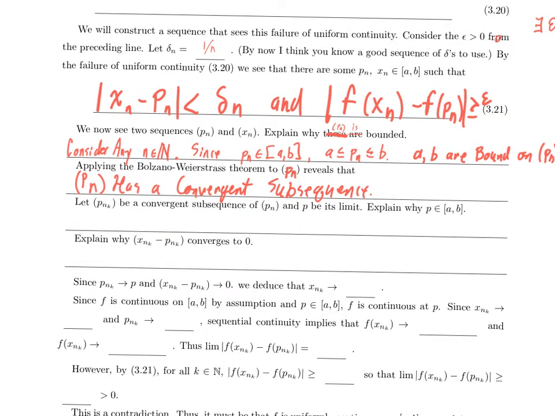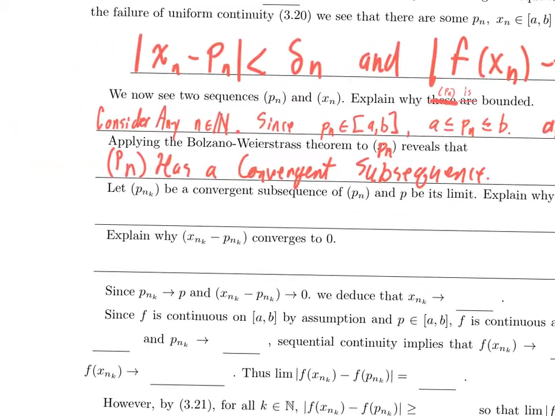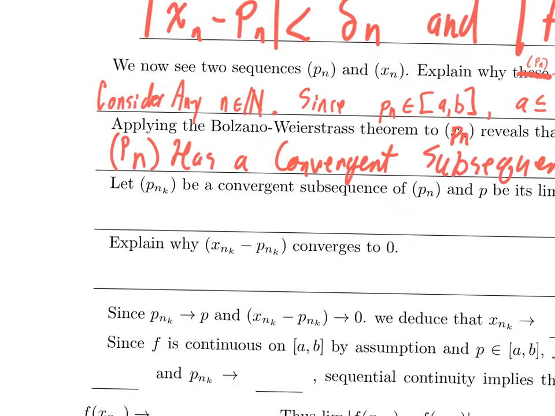Let's explain why p is in the closed interval from a to b. Well, what do I know about p sub n? I know that for every n in N, p sub n is in the closed bounded interval a b. But every n sub k is a natural number. So let's focus on p sub n sub k. For every k in N, p sub n sub k is in a comma b.